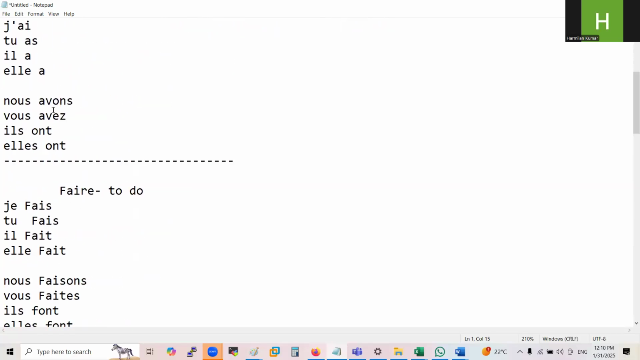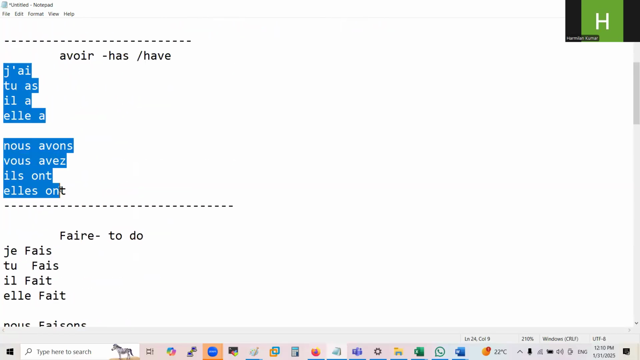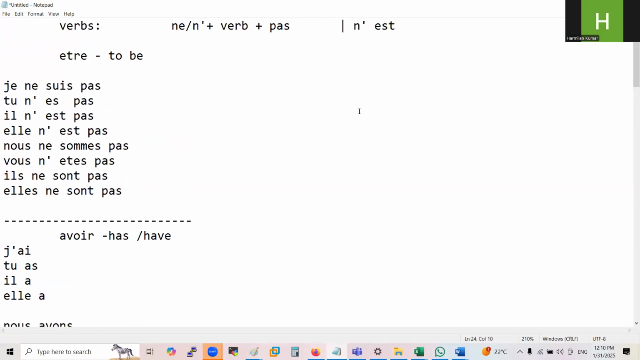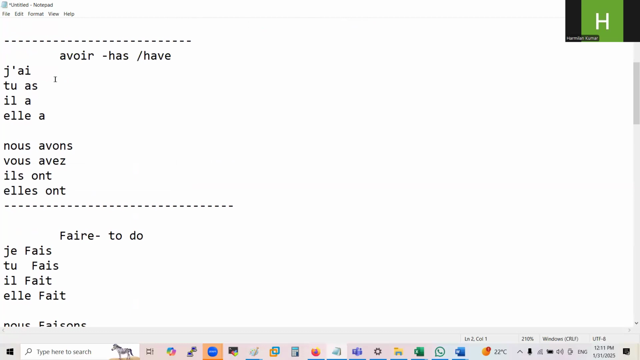And suppose I have to conjugate this verb in negative, what will I do? I will write ne and pa. Follow this rule. I will write pa after the verb. After each and every verb I will write pa. So in this way, the conjugation will be negative. Now I have to write ne also.